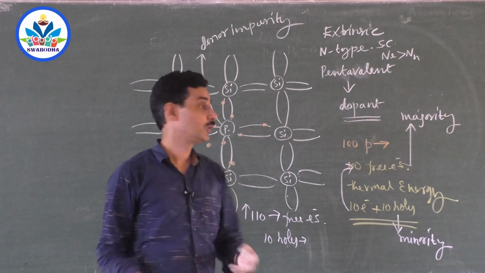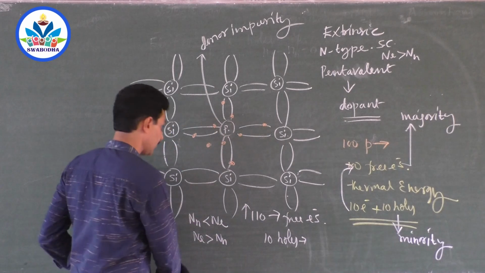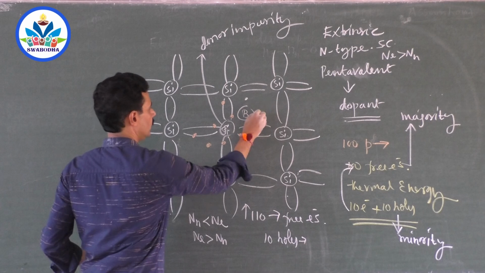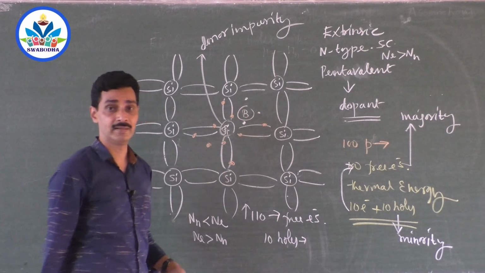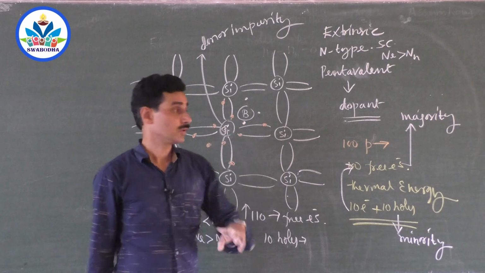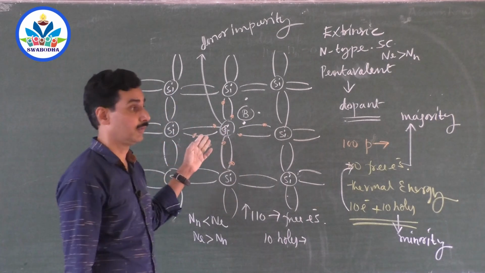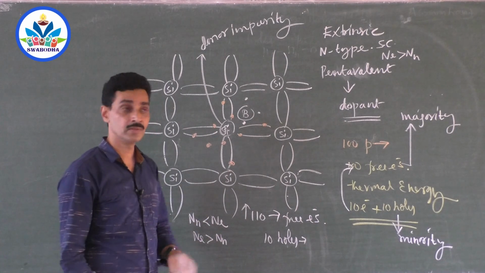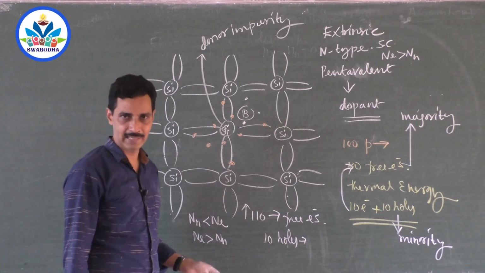When you replace silicon with an atom like boron, which is trivalent, with 3 valence electrons, one bond is vacant, one bond cannot be completed. So it creates holes. We will discuss it again in the next class.